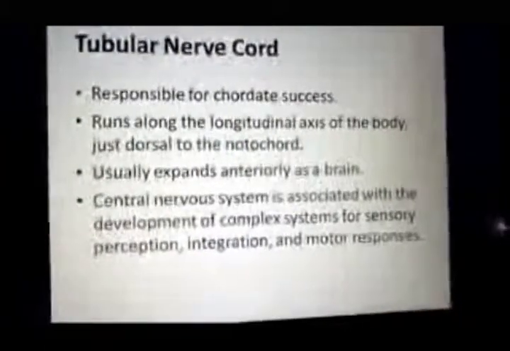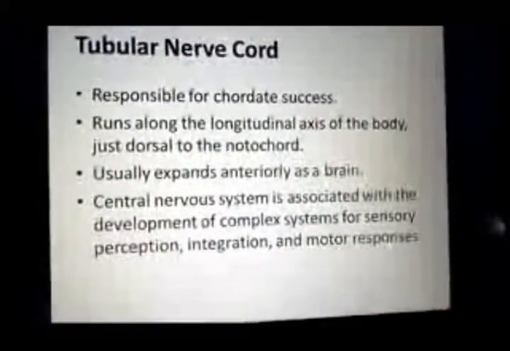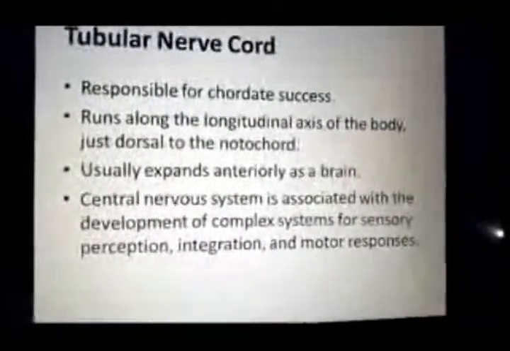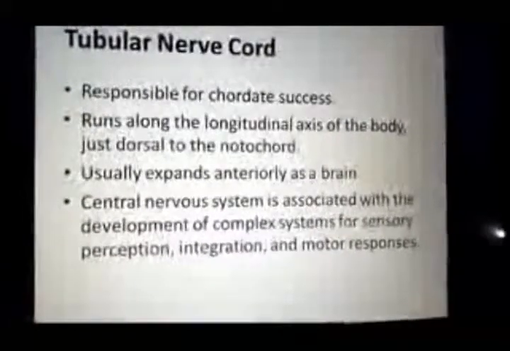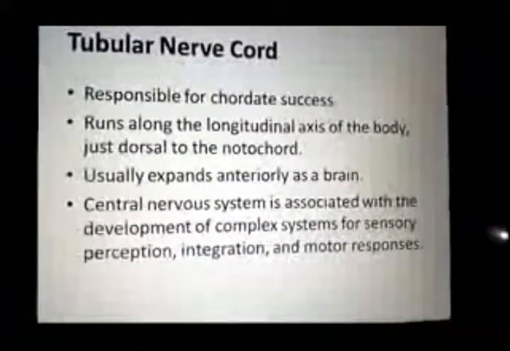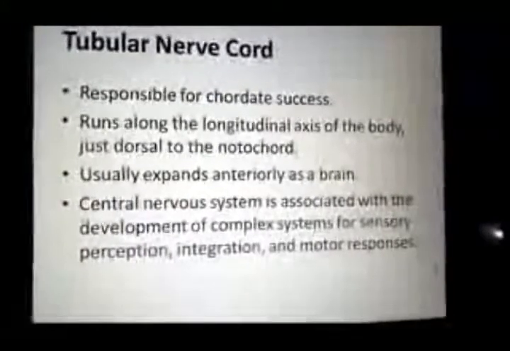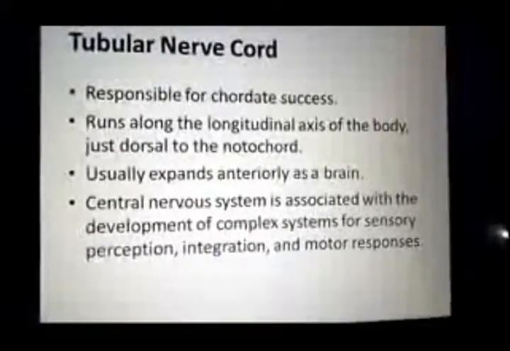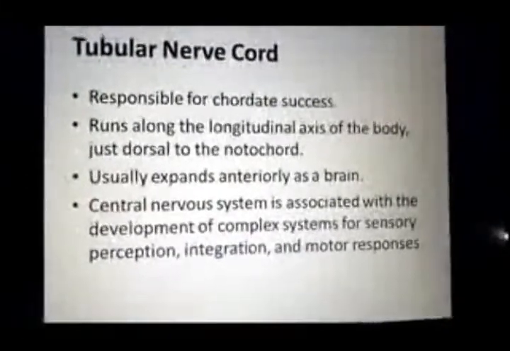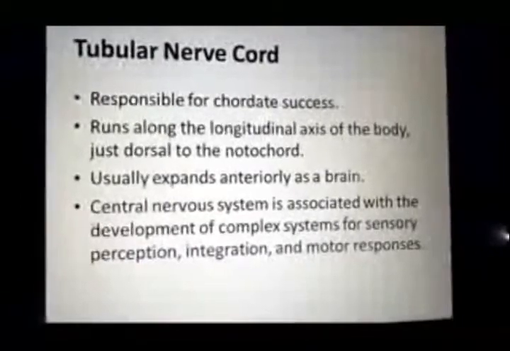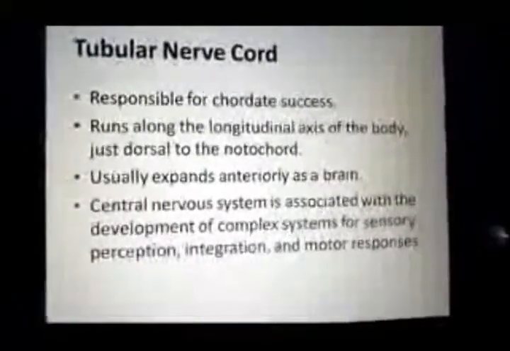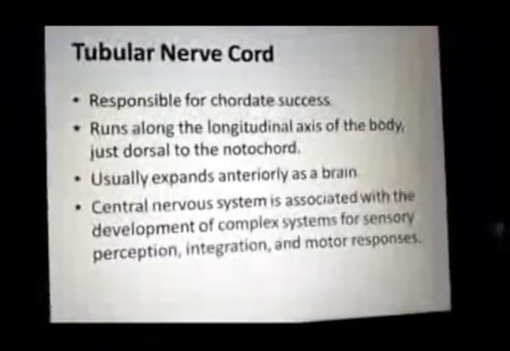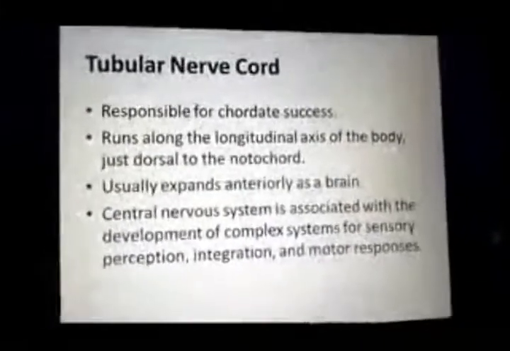This neural tube forms the central nervous system, which is associated with the development of complex systems for sensory perception, integration and motor responses. Due to the development of the central nervous system, chordates are able to survive and dominate on the earth. This is responsible for their success.